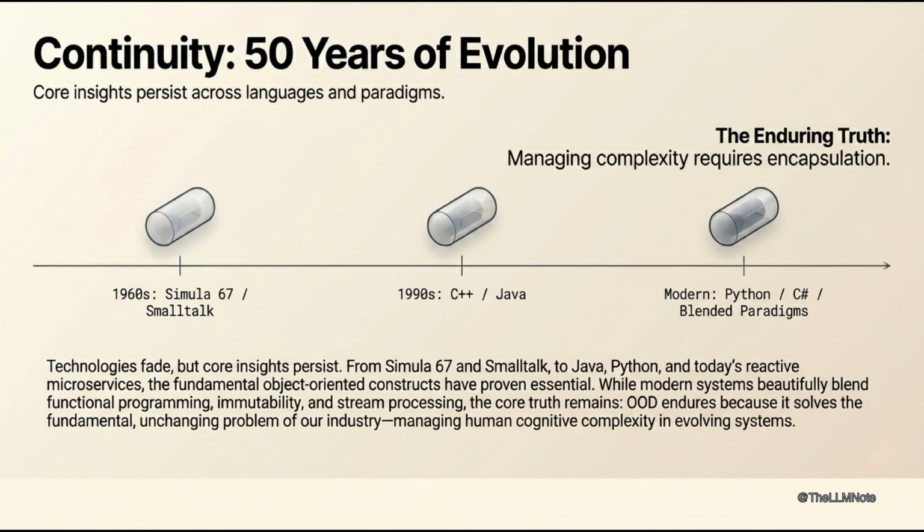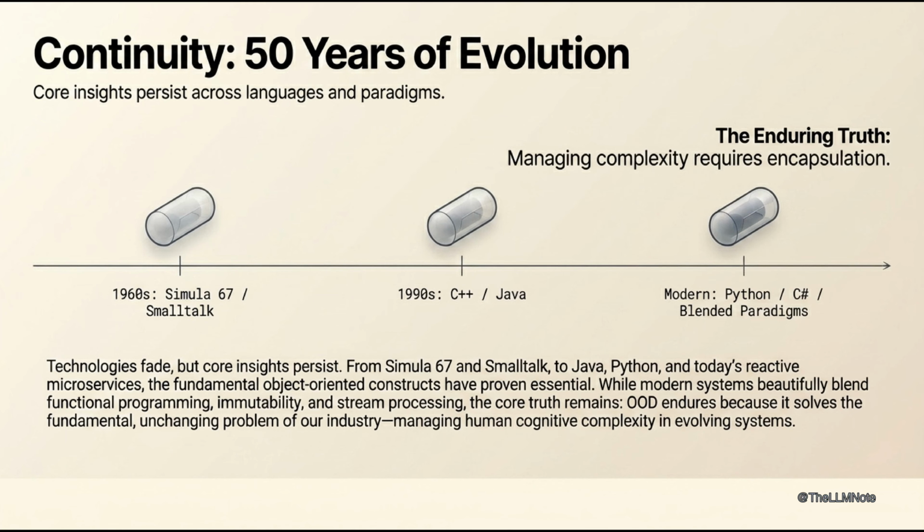This raises a critical question: continuity, 50 years of evolution. Headline: core insights persist across languages and paradigms. Supporting text: from Simula 67 and Smalltalk to C++, Java, C#, and Python, object-oriented constructs have proven essential. Functional programming complements OOD with immutability and first-class functions.